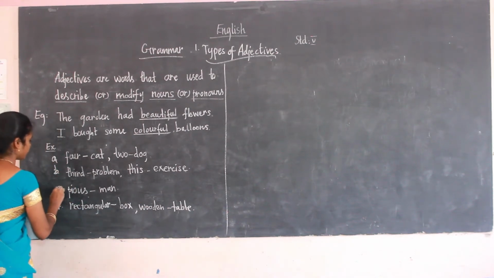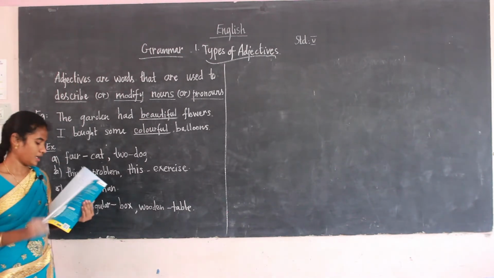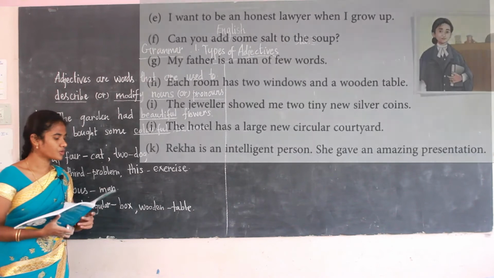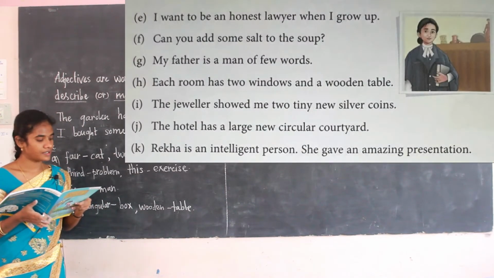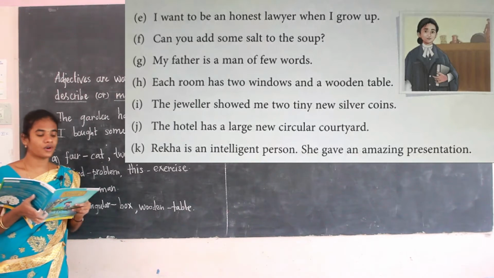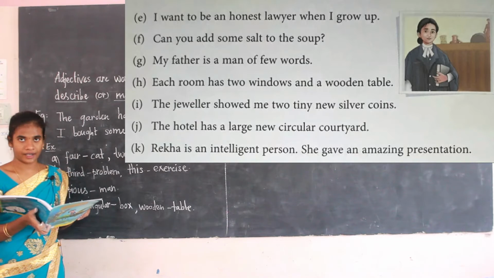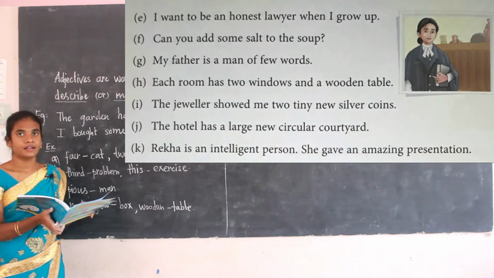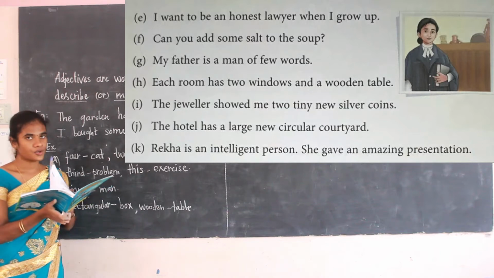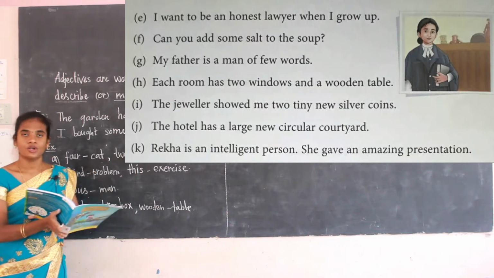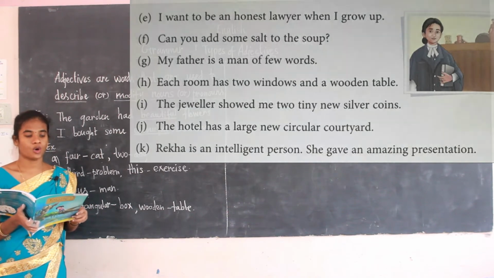A, B, C, D. Next, see this image. E, F, G, H, I, J, K are the homework for you. What you have to do is circle the adjective and underline the nouns or the pronouns that the adjective describes. Seeing this example, you have to do E to K as the homework.